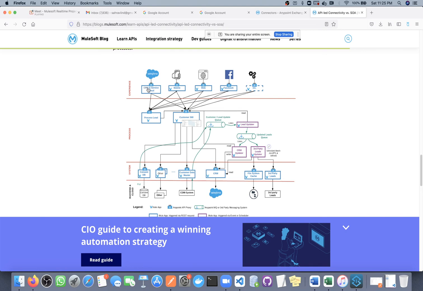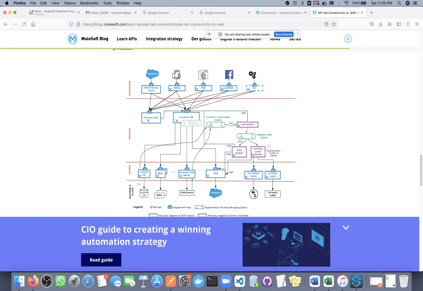Why do we need these different experience APIs? Maybe the web application needs a different set of data than the mobile application. The API we expose to the web application needs more security, so here we need JWT, or they support OAuth.